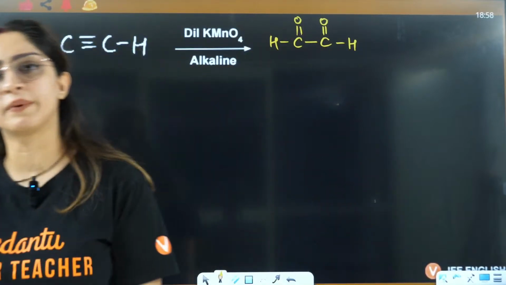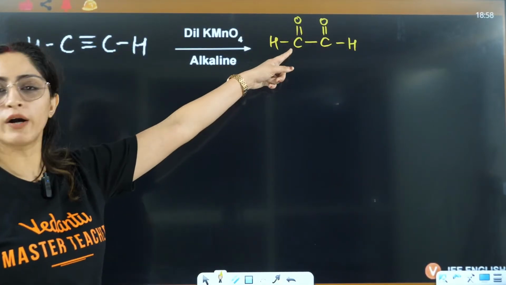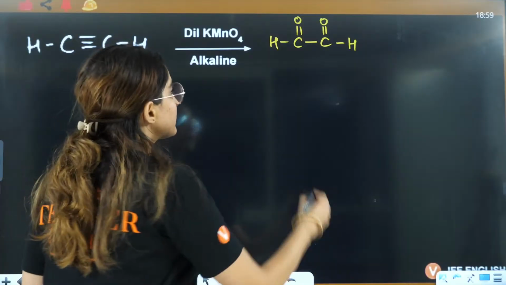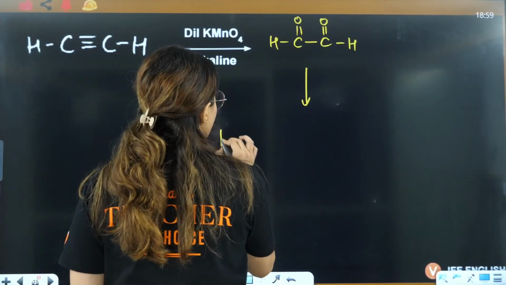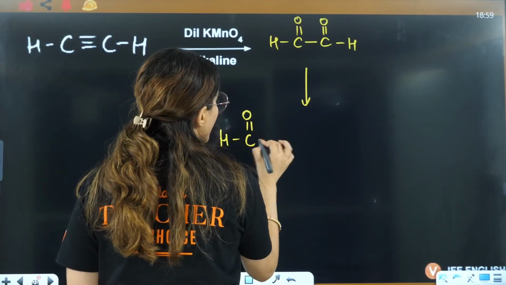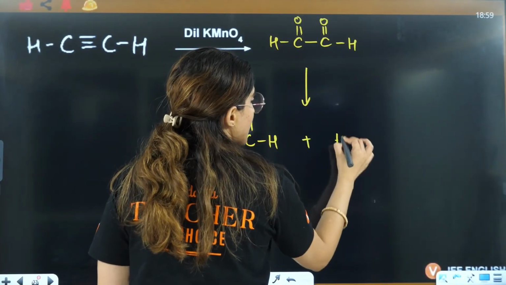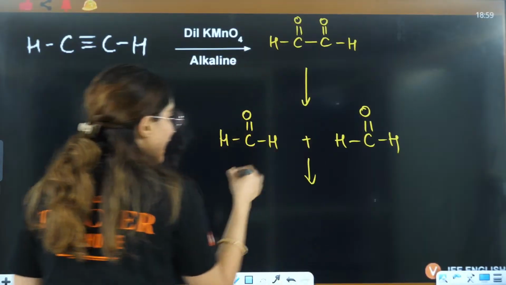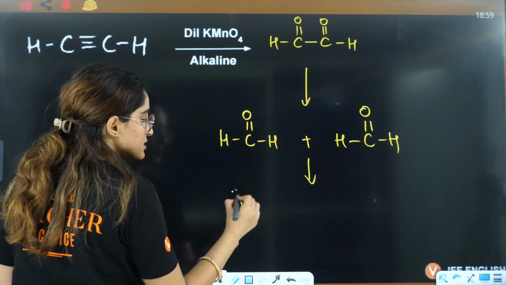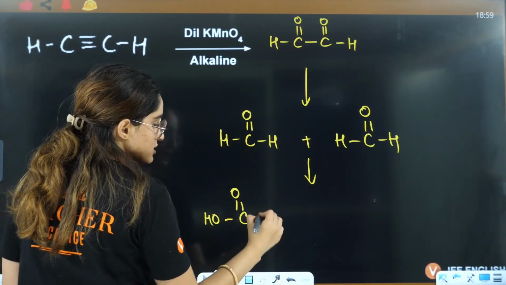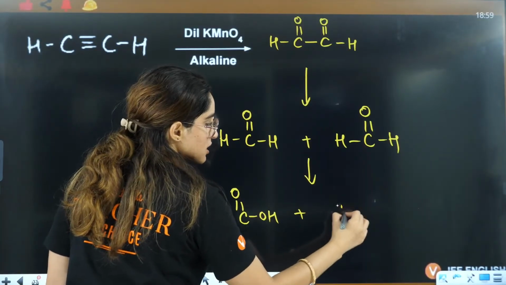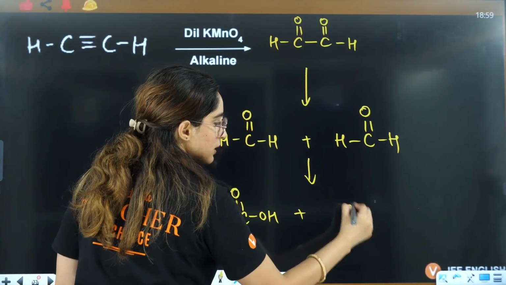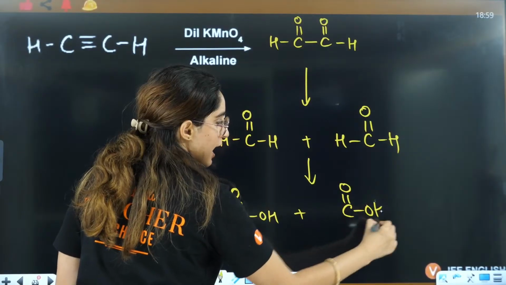On further, you will break the sigma bond here and that will be further converted to HC double bond OH, and this is HC double bond OH. That is further H is converted to OH, so that will be C double bond OH, C double bond OH, that is C double bond OH and OH.